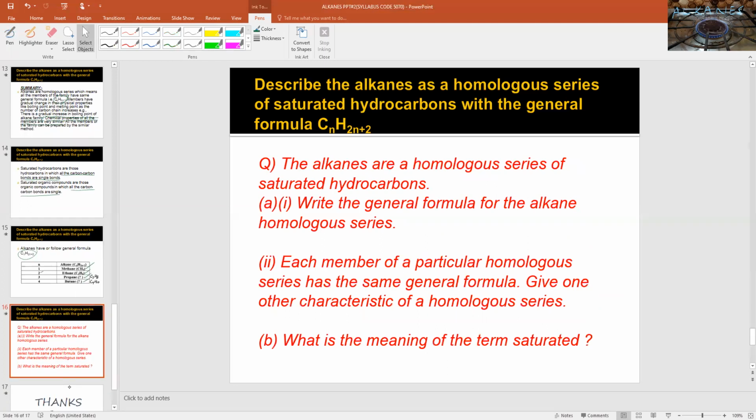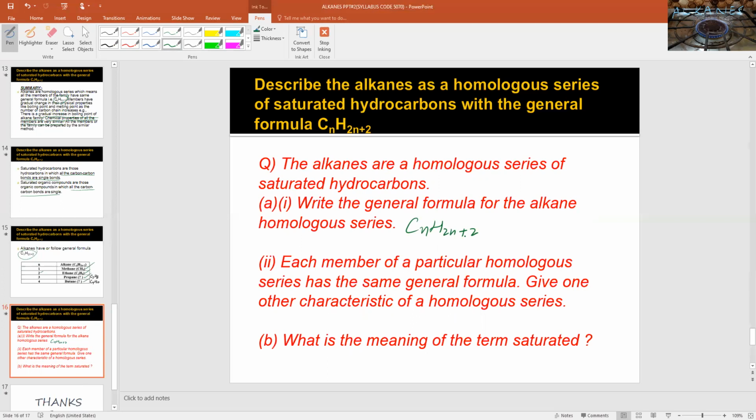Here's a past paper question. The alkanes are a homologous series of saturated hydrocarbons. A1, write the general formula for the alkane homologous series. The answer would be CnH2n+2.